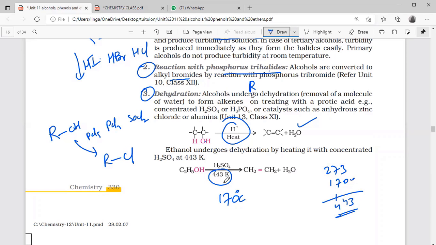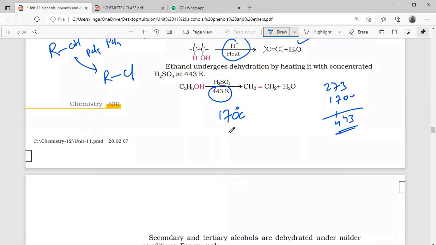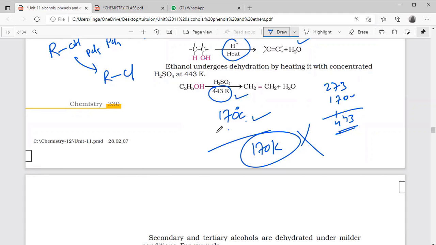So you can write either 443 Kelvin or 170 degrees Celsius. But you should not write 170 Kelvin. That is wrong. Be careful: either Kelvin or degrees Celsius, 170 degrees Celsius is correct and 443 Kelvin is also correct.